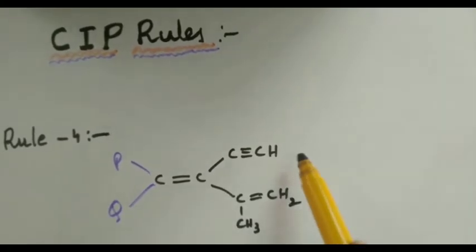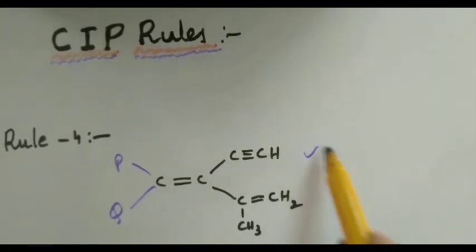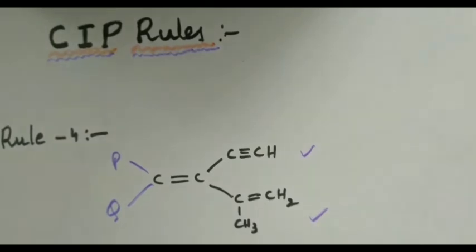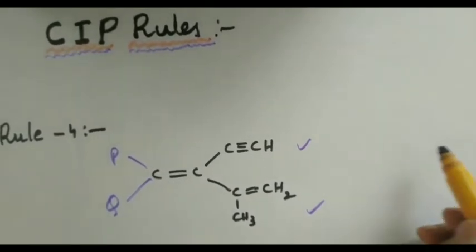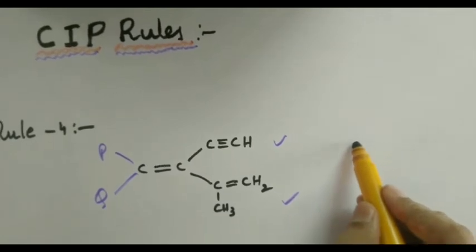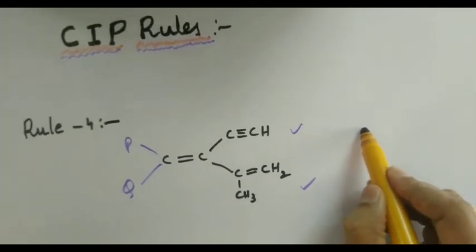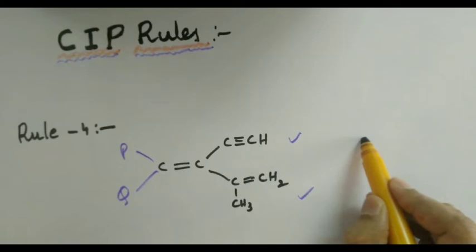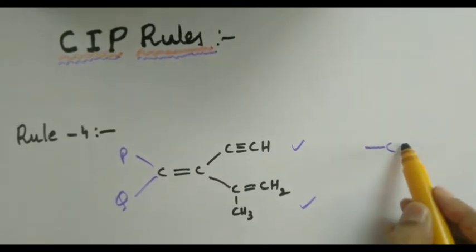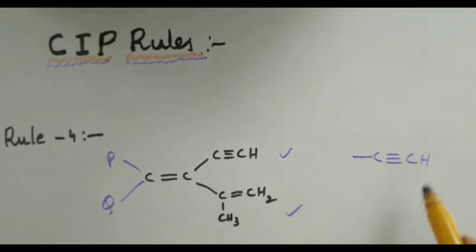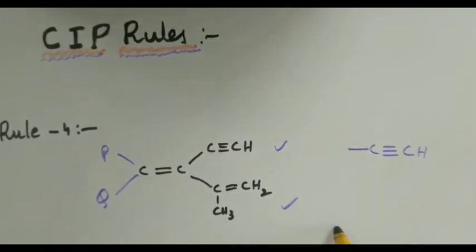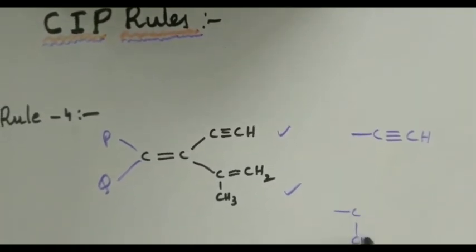Here I was asked to give priority numbers among these two groups. What should I do? I have multiple bonds here. So whenever I have the concept of multiple bonds, I need to write a ghost atom by crisscrossing, as I told you already. Let us write down these groups separately here. This is the first group given, and the other group given is this one.